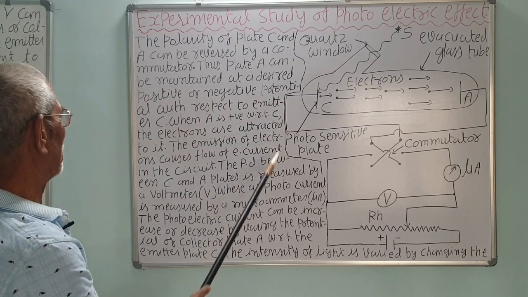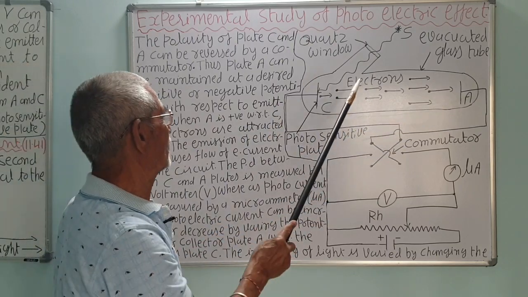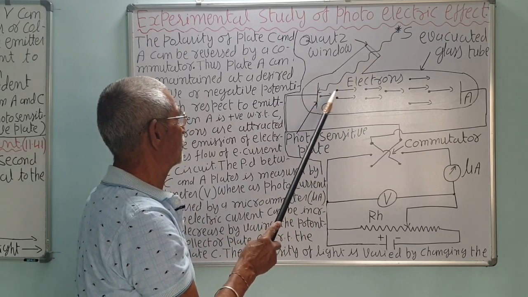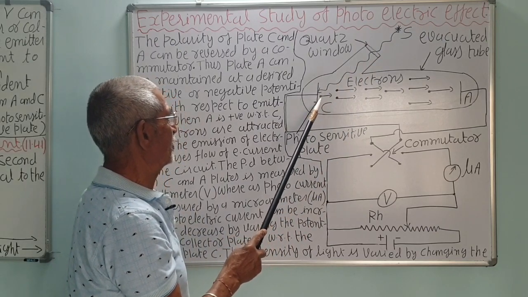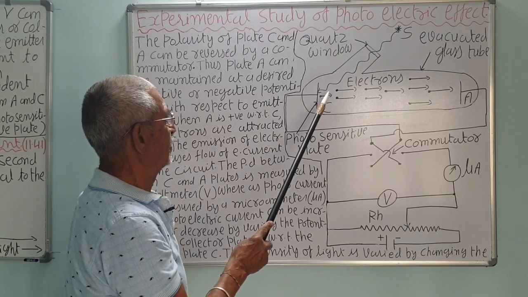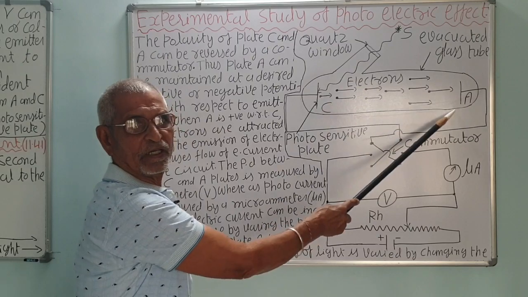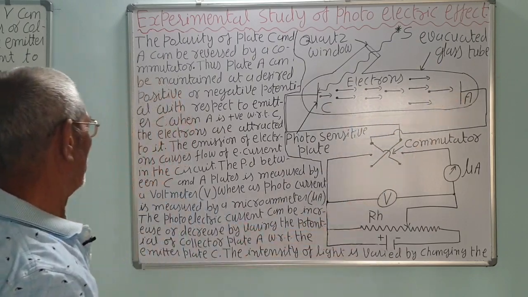When A is positive with respect to C, electrons are negatively charged particles. When light falls, the photoelectrons will be emitted from the emitter C, or cathode C. The electrons are negatively charged, and when A is positive, they will be attracted towards A.